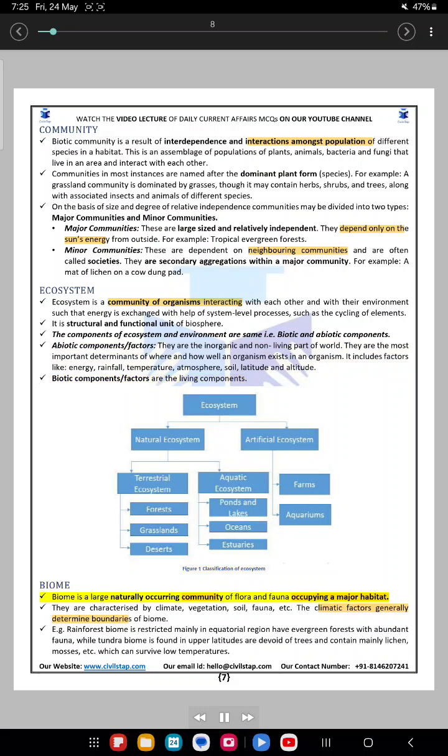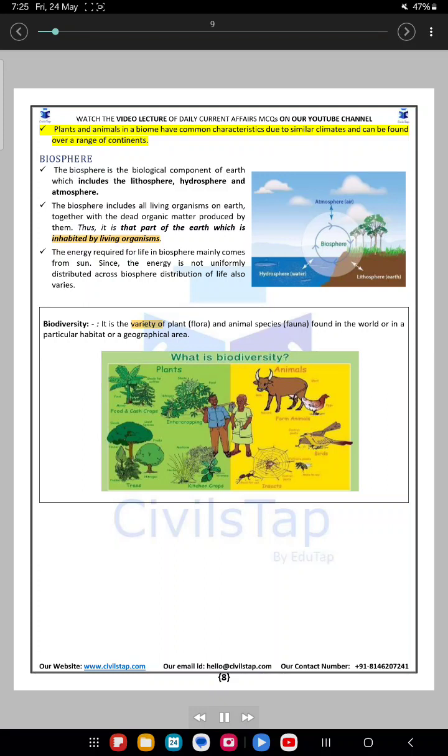Biome. A biome is a large naturally occurring community of flora and fauna occupying a major habitat. Biomes are characterized by climate, vegetation, soil, fauna, etc. The climatic factors generally determine the boundaries of a biome. For example, the rainforest biome is restricted mainly to the equatorial region and has evergreen forests with abundant fauna, while tundra biomes found in upper latitudes are devoid of trees and contain mainly lichen, mosses, etc., which can survive low temperatures. Plants and animals in a biome have common characteristics due to similar climates and can be found over a range of continents.